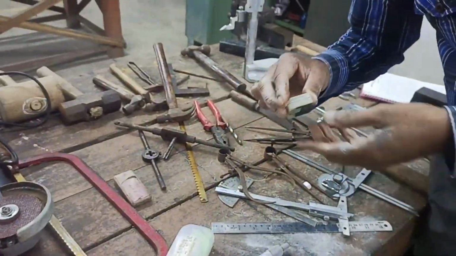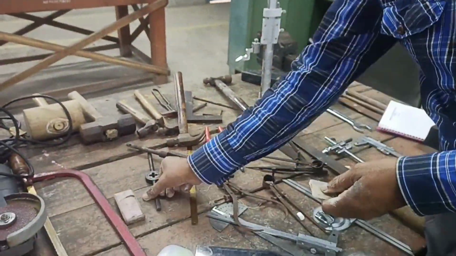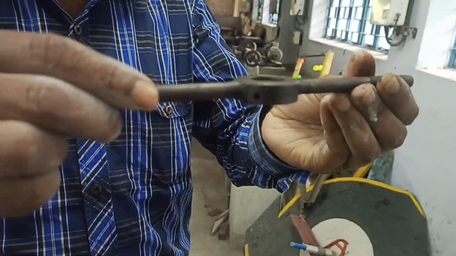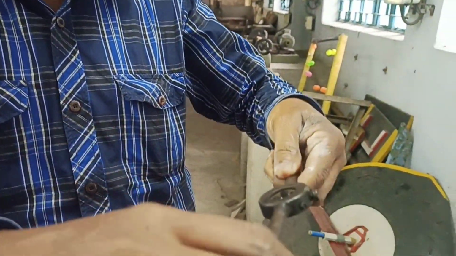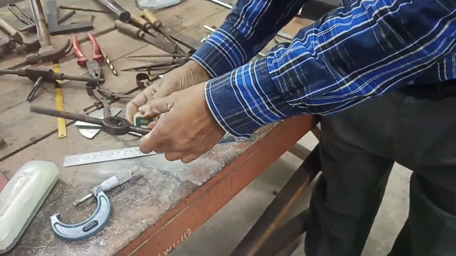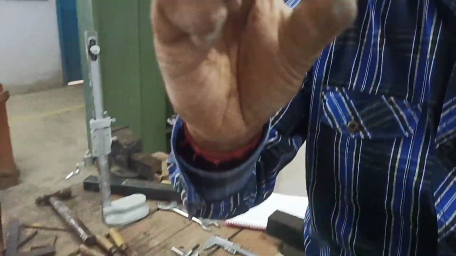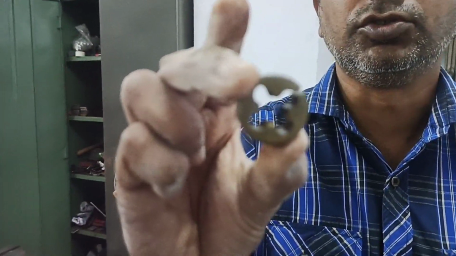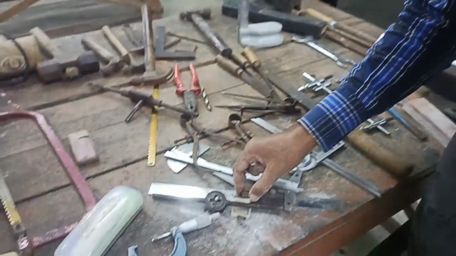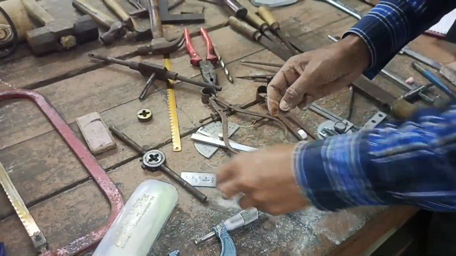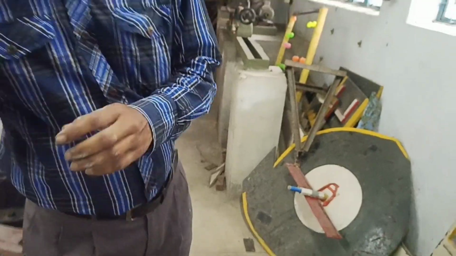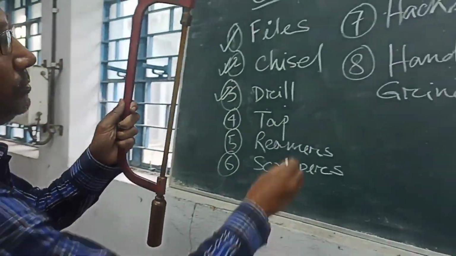This is another cutting instrument. It is called die. If an external thread is required on the bolt, it can move like this. This is the cutting tool used to make the external thread, called die. This is the hacksaw.